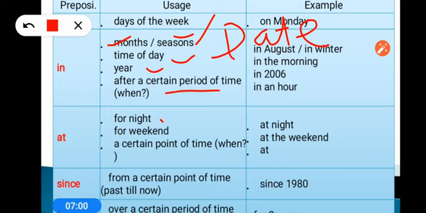At is used for night, for weekend and for a particular time, like at 6 p.m, at 7 p.m, at 8 p.m, at 6 o'clock, at 8 o'clock. So o'clock, am, pm, wherever it is, we use at.